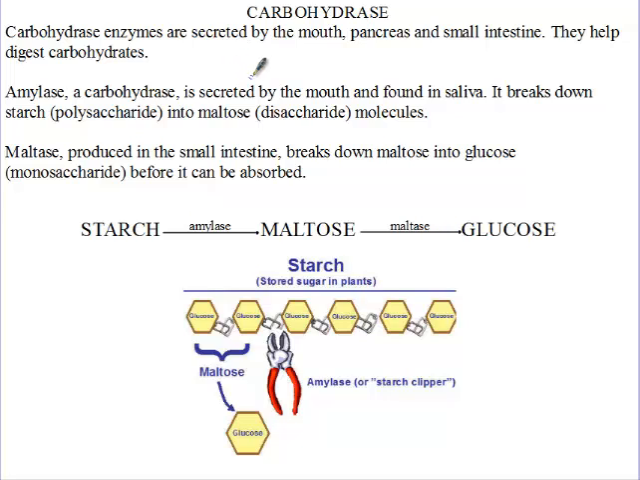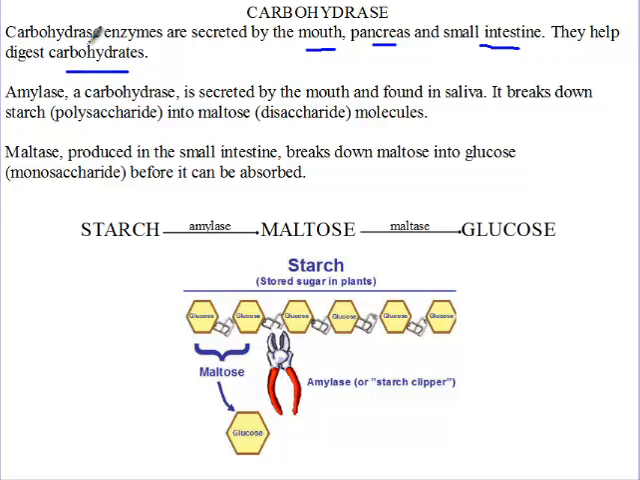Carbohydrase enzymes are secreted by the mouth, the pancreas, and the small intestine. This is where they are released onto the food. What do they do? They help digest carbohydrates. So just as the name implies, carbohydrases digest carbohydrates. With enzymes, normally they end in ASE.